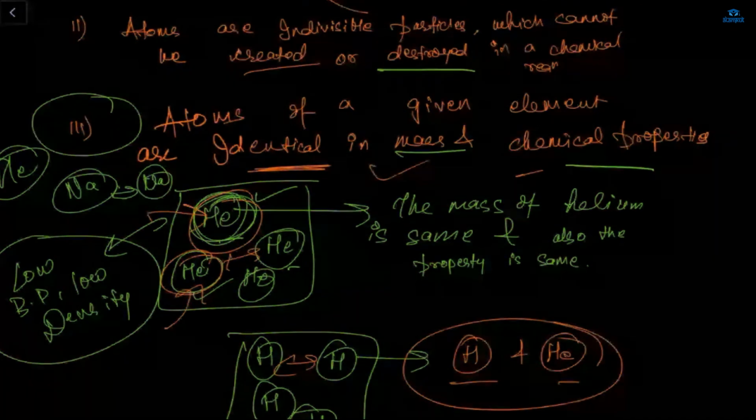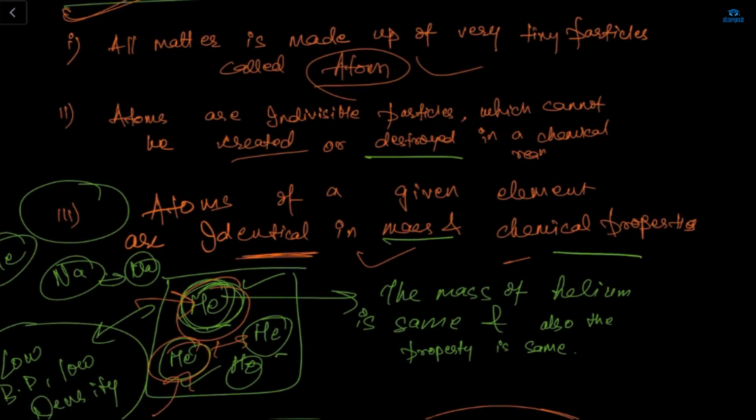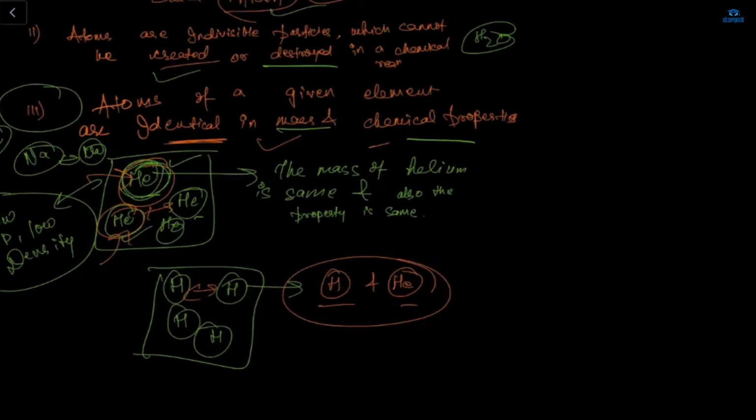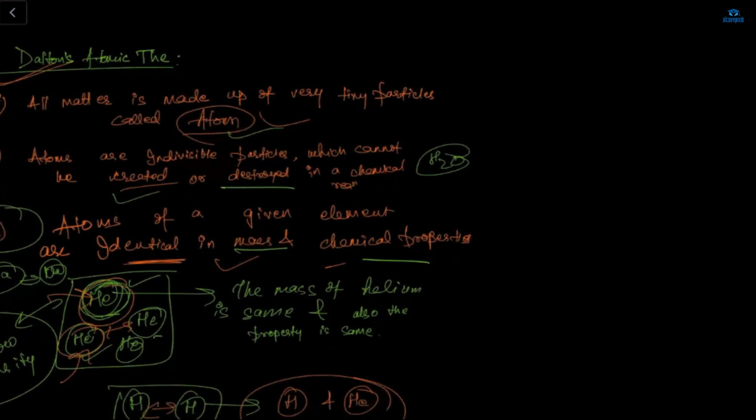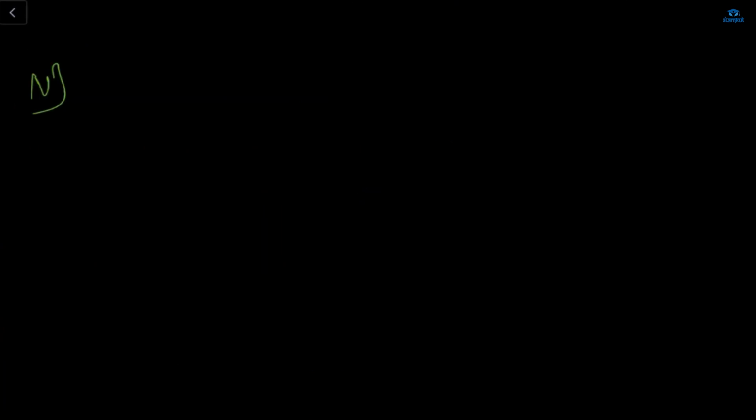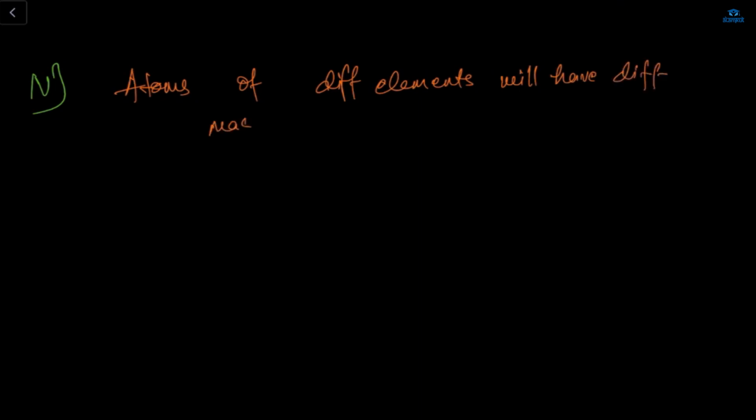So this point is clear, and this one is also clear. The atoms are the tiniest ones, and atoms cannot be created or destroyed. If we take the example of H2 or anything, this is also clear. Okay, good. And the fourth point which Dalton discovered was that atoms of different elements will have different masses and different chemical properties. Atoms of different elements will have what? Different masses and different chemical properties.